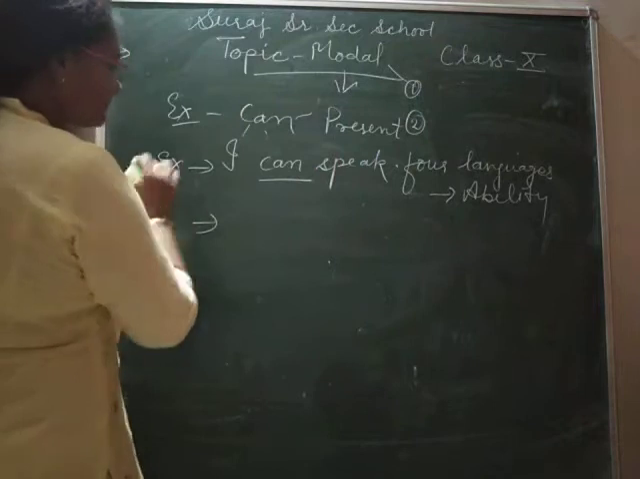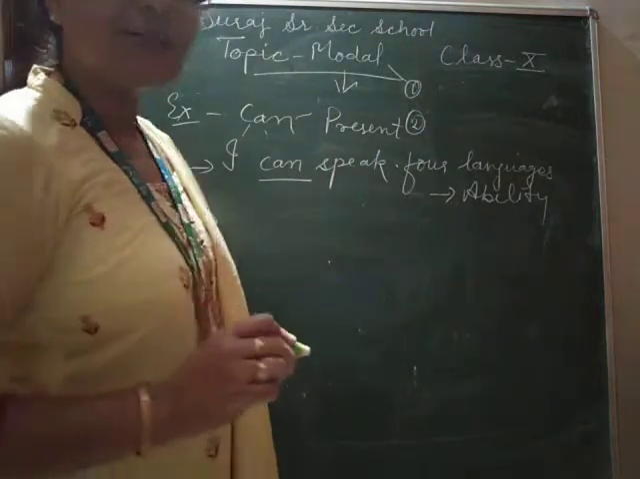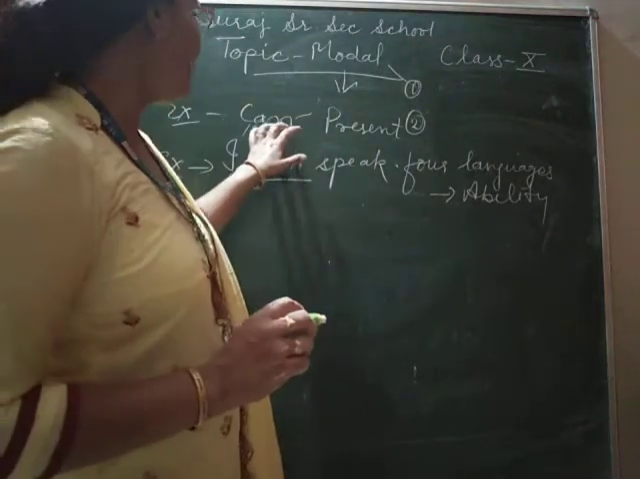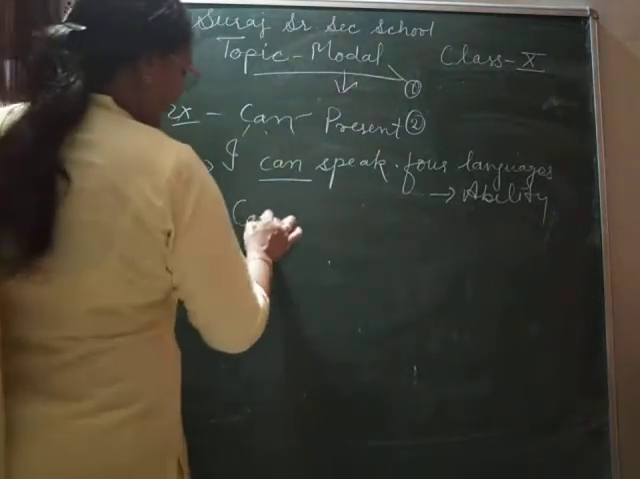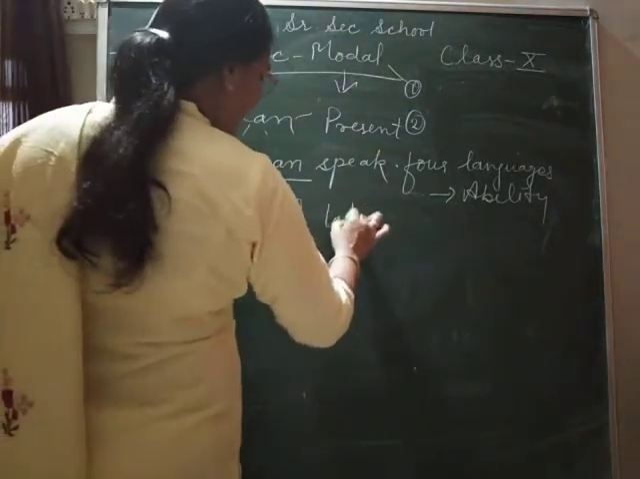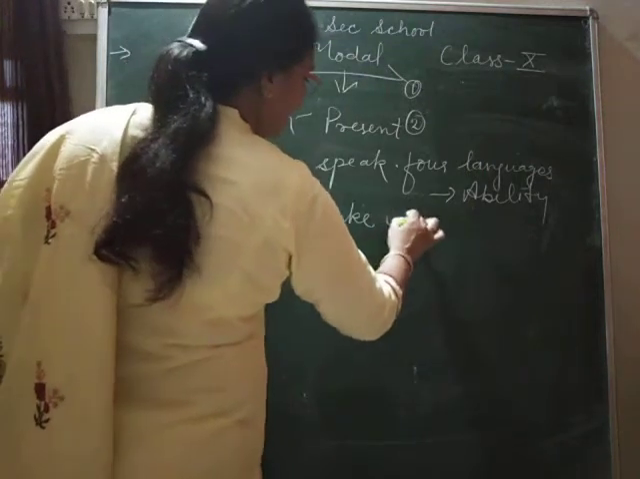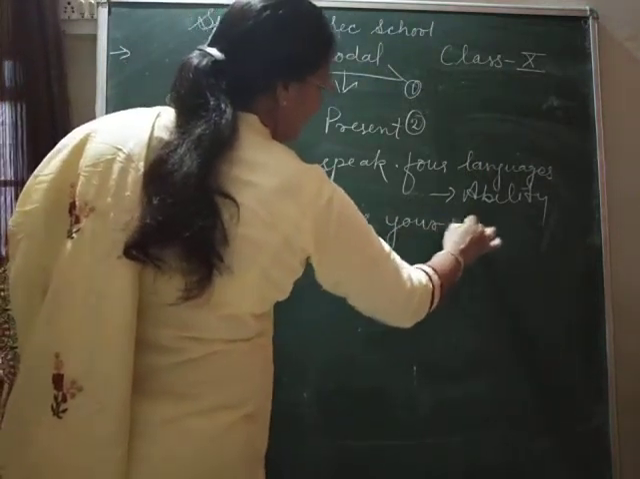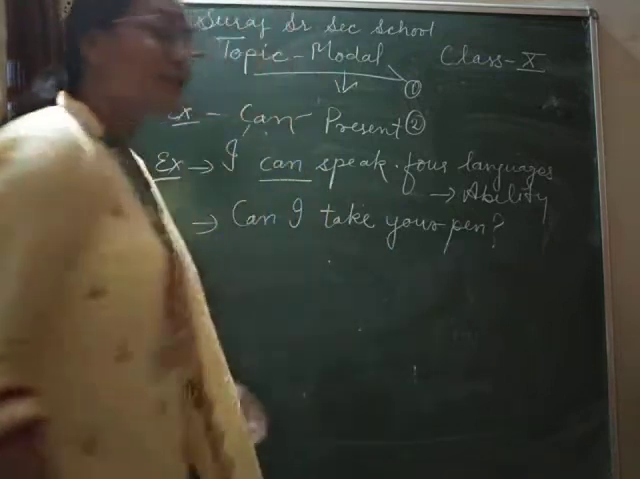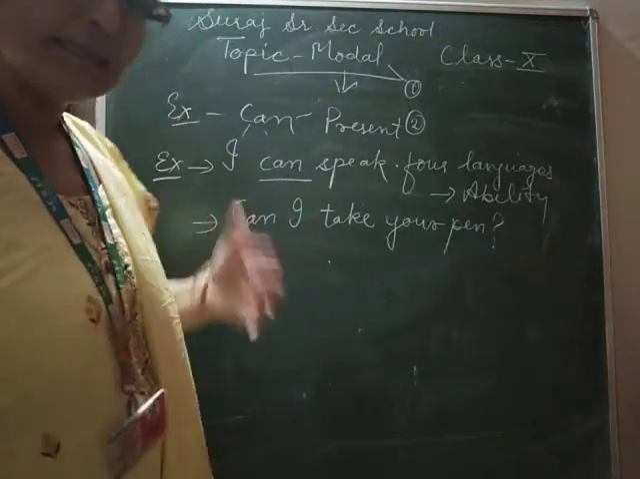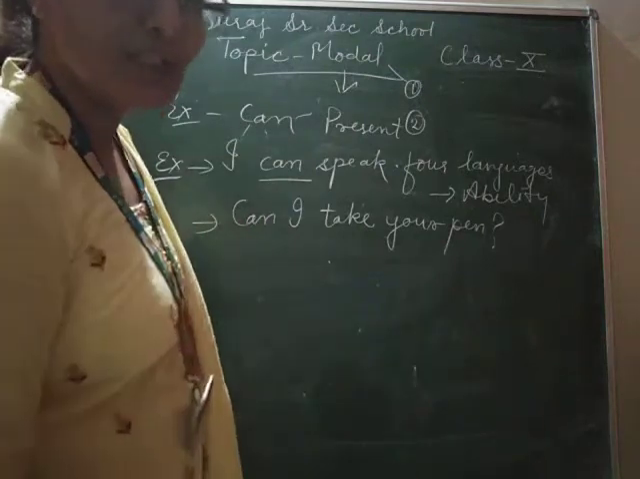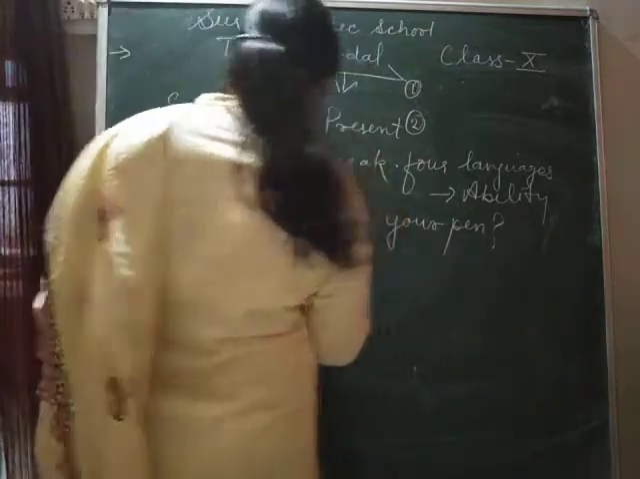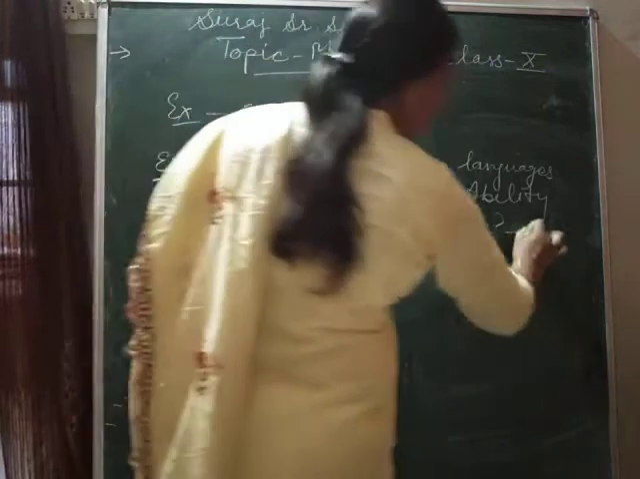Next, I told you that to take permission also we use can. Can I take your pen? It shows permission. I am taking permission: Can I use your pen? Clear? So here also I have used can, for permission.